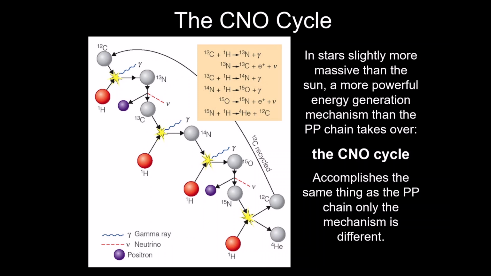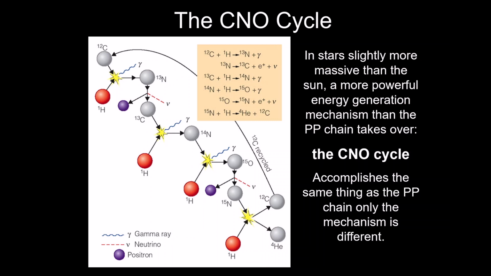So this is just a different mechanism. It is a harder mechanism. I mentioned that the sun does the proton-proton chain at about 98%. There is a small percentage of fusion reactions that is actually the CNO cycle in the sun.